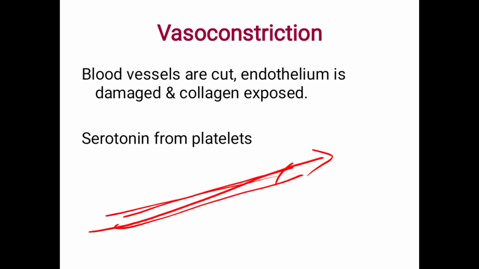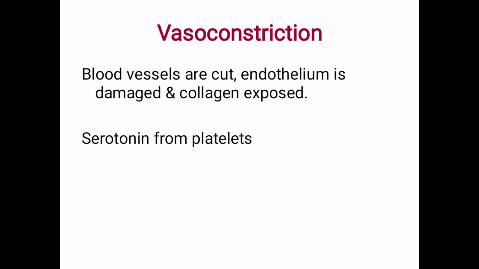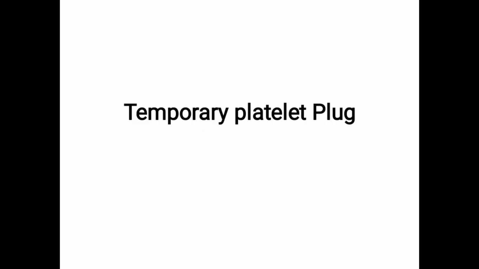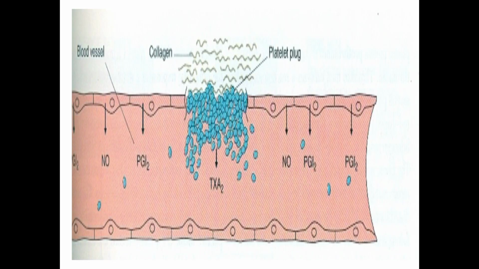the serotonin which is present in the platelets, serotonin is very important, I told. This serotonin helps to immediately attract the other platelets. So, temporary plug formation. How is the temporary plug formation taking place? Collagen is exposed here. These platelets get aggregated by the action of serotonin. So vasoconstriction is taking place. All the platelets get aggregated and make a plug formation. So these are the steps.